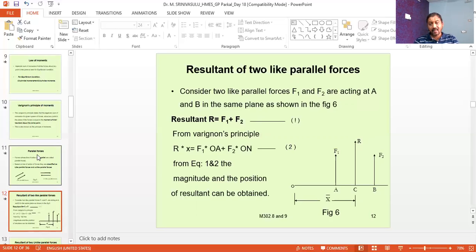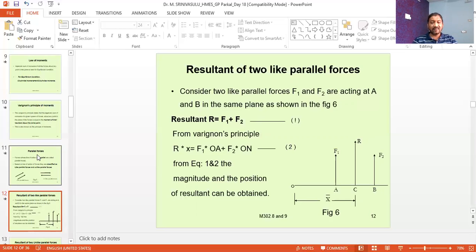The principle says the algebraic sum of the moments of the forces about a point in the plane of forces must be equal to the moment of their resultant about the same point.